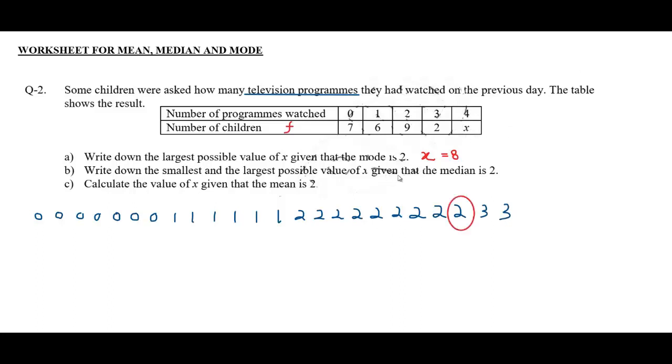As 2 is the median, let's start from the right side and take this 2 as the median. So there will be equal values on the left hand side and the same values on the right hand side as well. So let's count 1, 2, 3, 4, 5, 6, 7, 8, 9, 10, 11, 12, 13, 14, 15, 16, 17, 18, 19, 20 and 21 values. There are 21 values on the left hand side of this 2. And there must be 21 values on the right hand side.